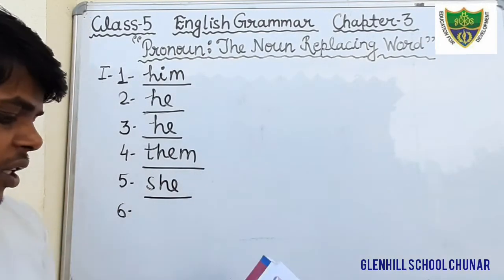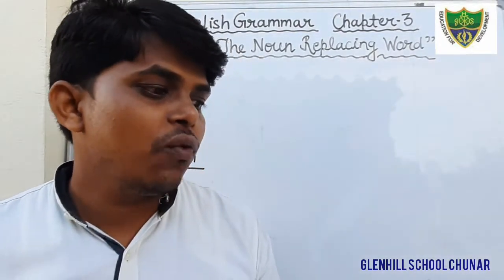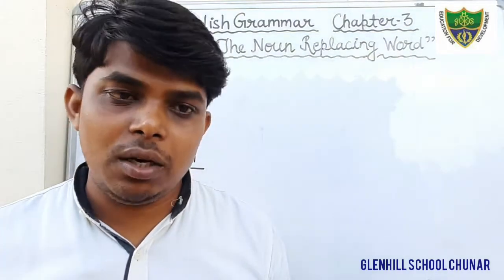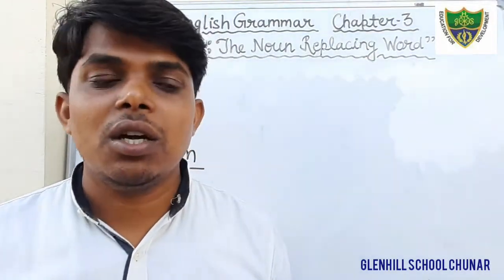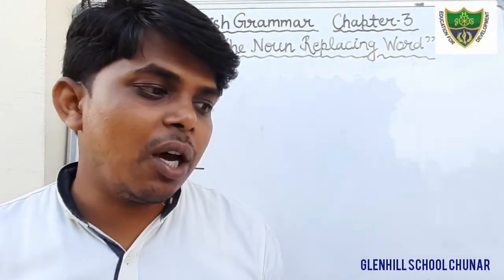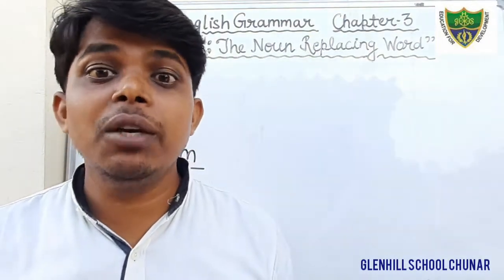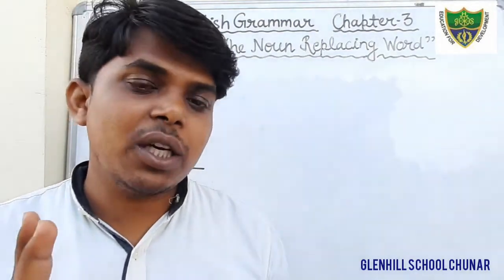Question number 6. Nobody knows where he has gone. There are two options, he or him. So what would be the suitable option? Nobody knows where he has gone, not him has gone. So what would be the correct answer?